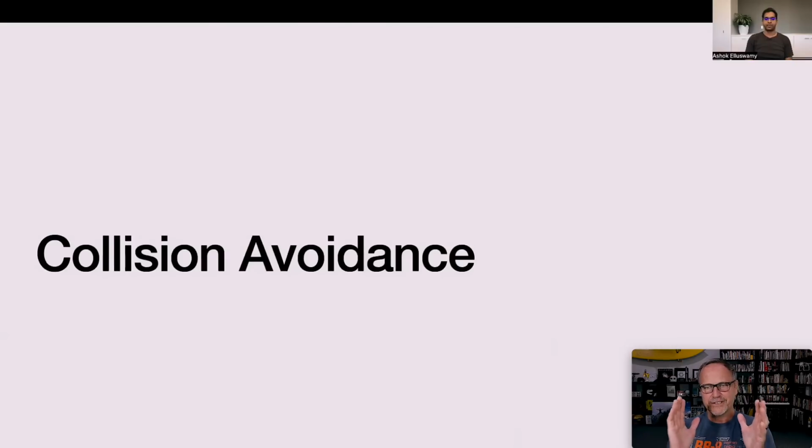All right, and then we turn to the second half of his talk, which is collision avoidance. This is not really part of full self-driving beta. As I said at the beginning, this is something that's its own independent thing to make sure that the car doesn't crash into stuff.